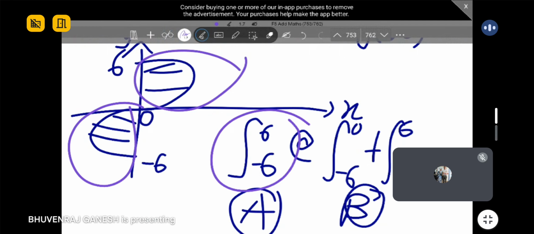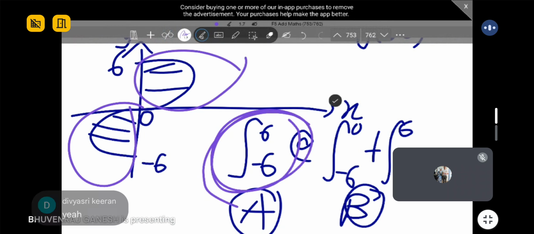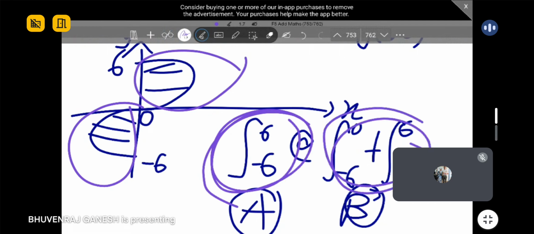Because remember, at the end we will take the modulus of the value for area. Let's say it's negative, but if you directly integrate like this, you don't know what is happening in between. But with this one, you will know if there is any sign change in the middle. Because sometimes when you integrate this, you get negative area, correct?